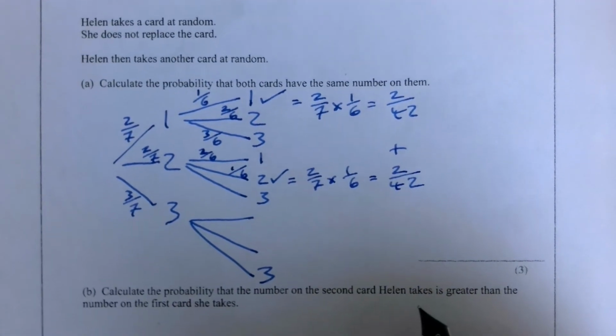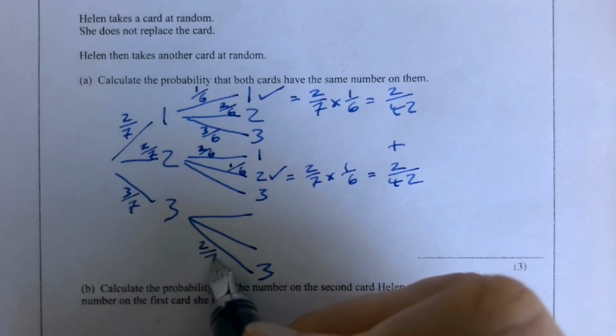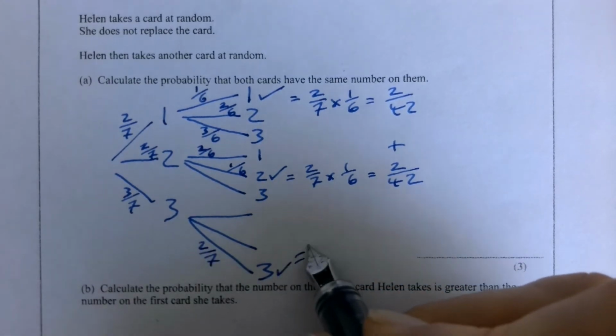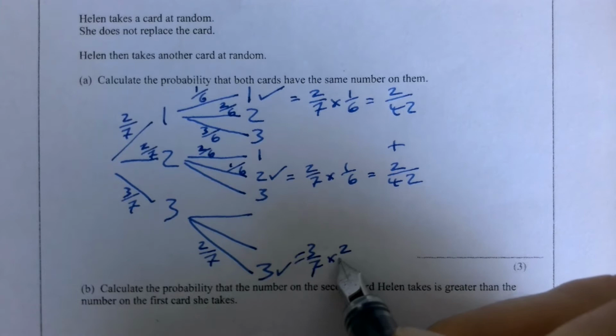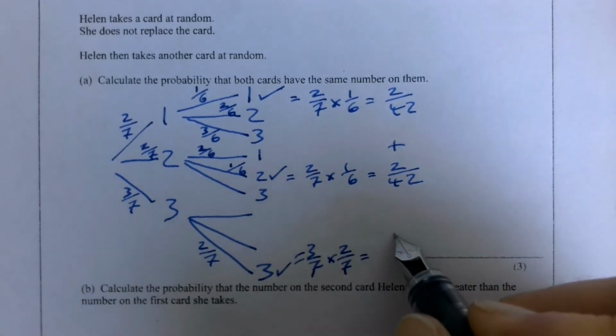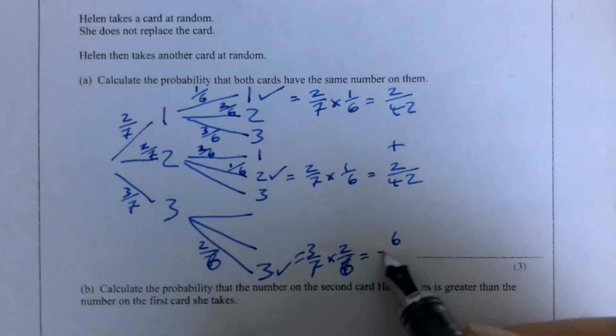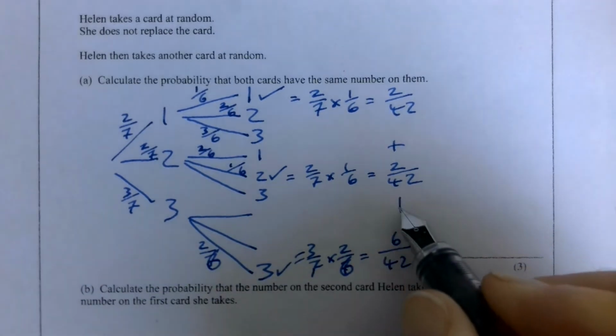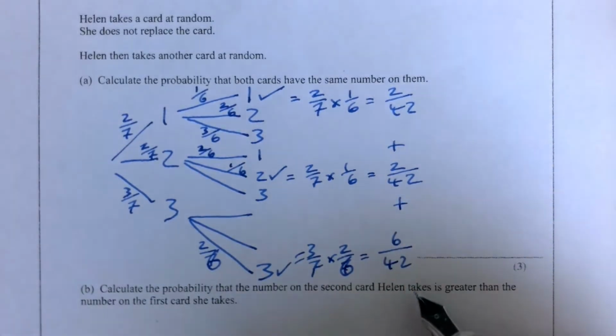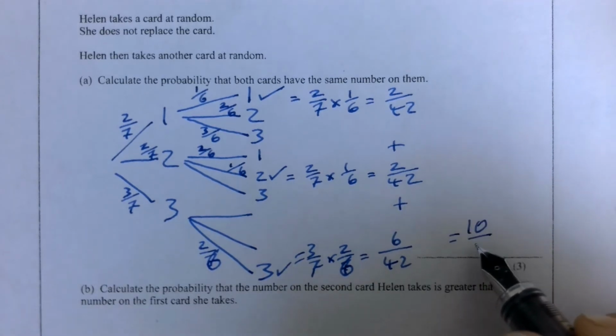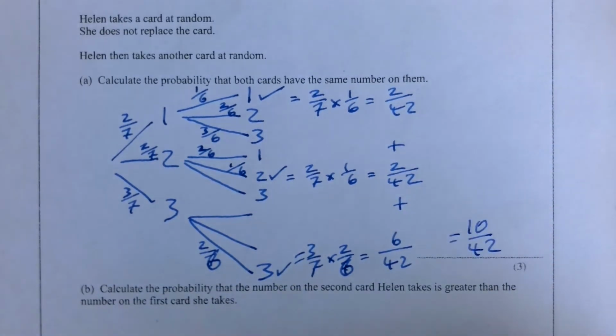And then a 3 and a 3 is going to be 3/7 times 2/6. And that's giving us 6 out of 42. And adding those up together, we get a grand total of 10 out of 42. If you put 5 over 21, that's fine too, but you don't need to.